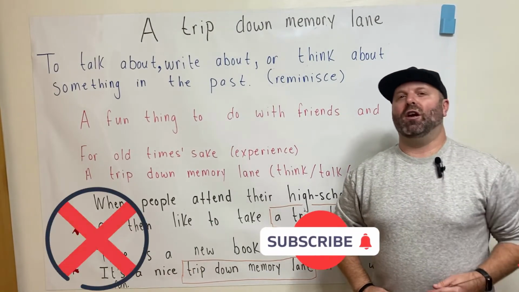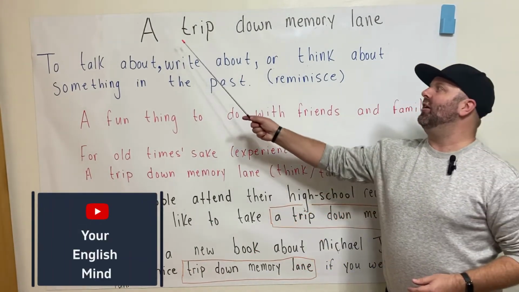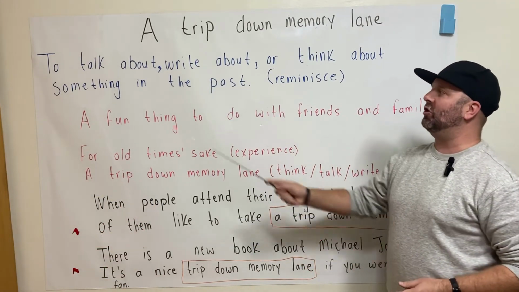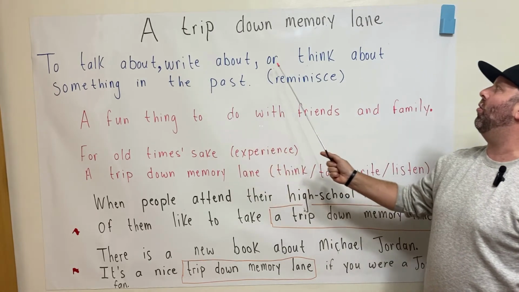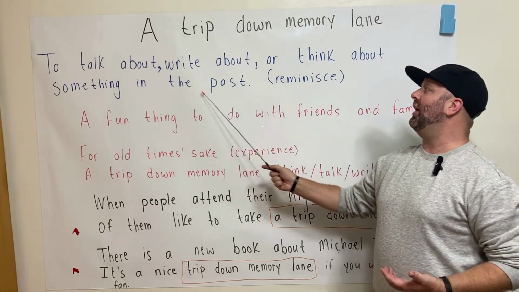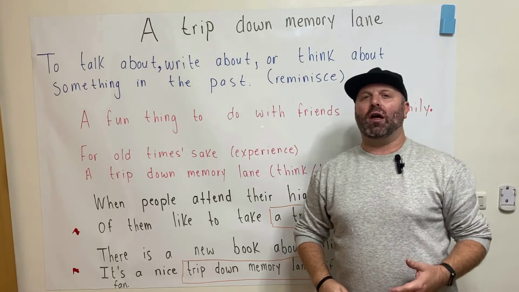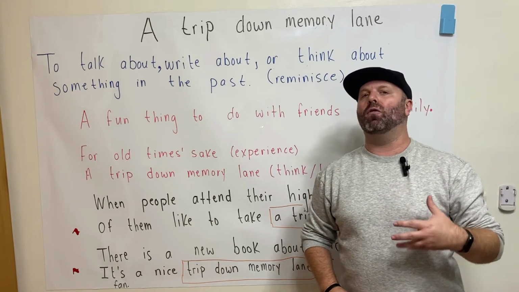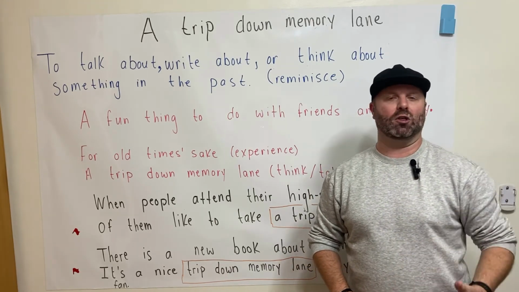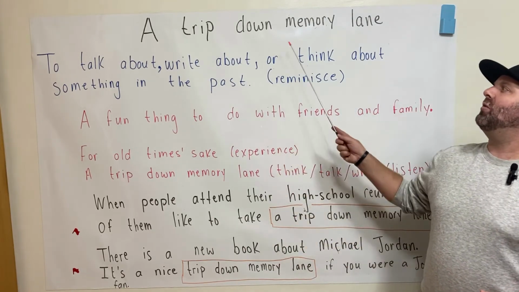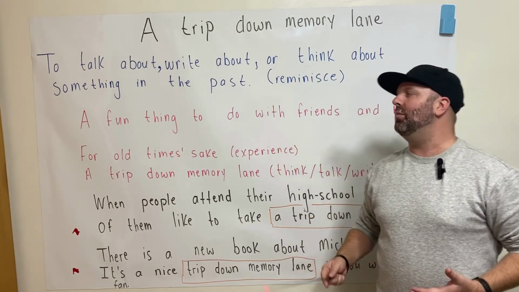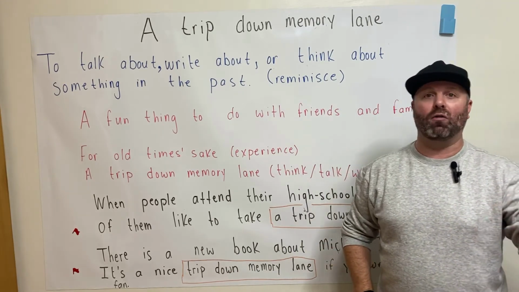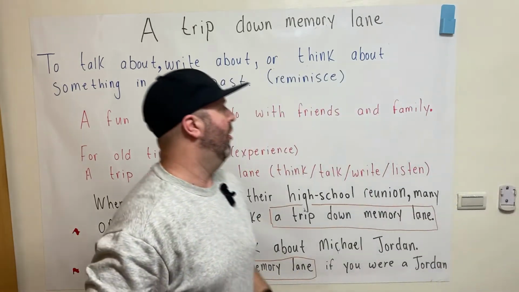Okay, the next phrase we're going to look at here is a trip down memory lane. Now, this expression means to talk about, write about, or think about something in the past. Now, earlier in class, we talked about the word reminisce, which is a verb, and it means to think about all of the fun things that you did or that you experienced when you were younger. A trip down memory lane is an expression, obviously, but basically it's the same as reminisce. It just means to think about all the fun things that happened to you when you were younger, okay?